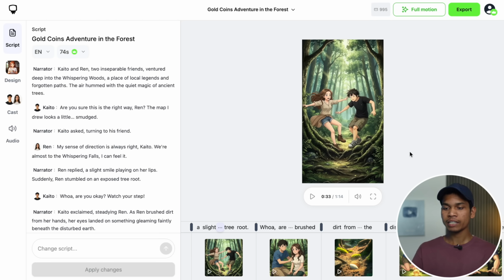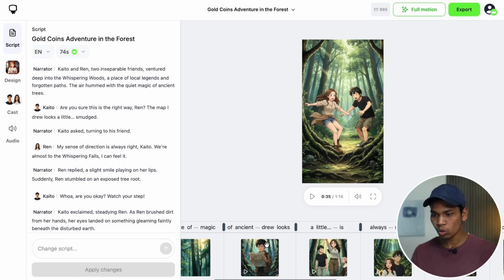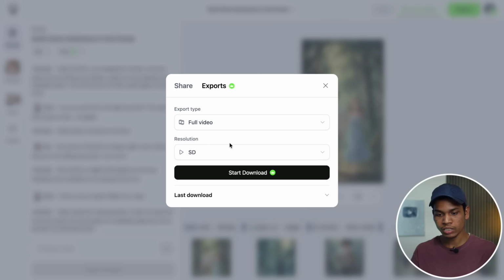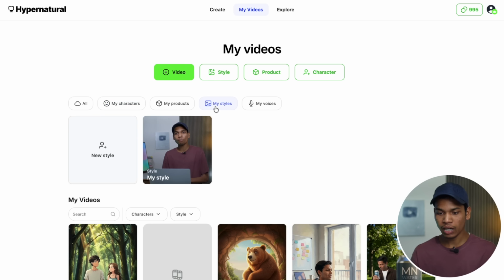You can see it has added motion to every AI scene, and it looks like a real video. So I think my video is now completed, and if you want to export it, you just click here export, and then you can select what quality you want to export, and you can download this video. There is one another option I wanted to show you, in addition to characters, my styles and voices.